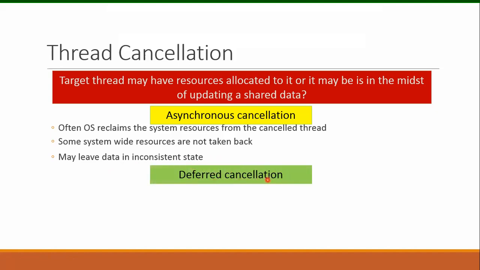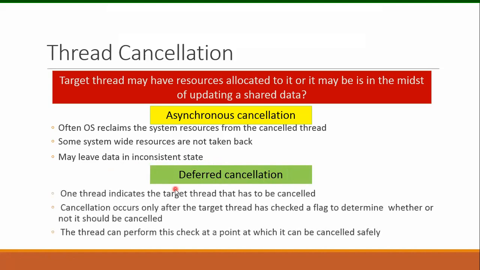So if we use deferred cancellation, what will happen? If we use deferred cancellation, one thread indicates the target thread that has to be cancelled. Cancellation occurs only after the target thread has checked a flag to determine whether or not it should be cancelled.